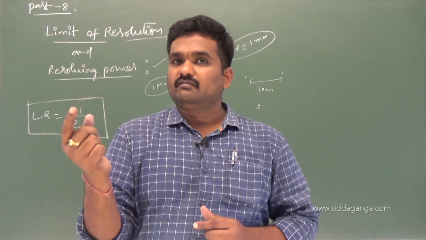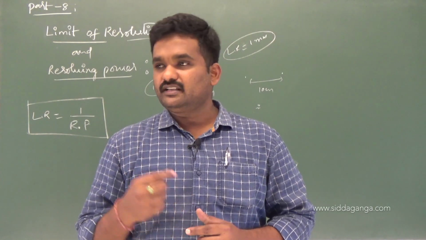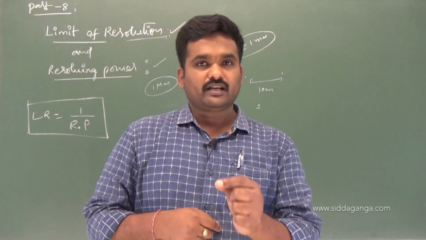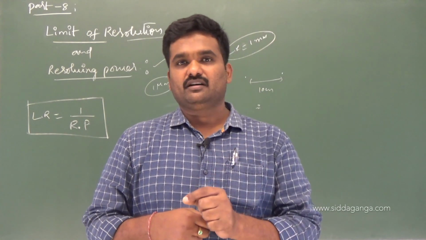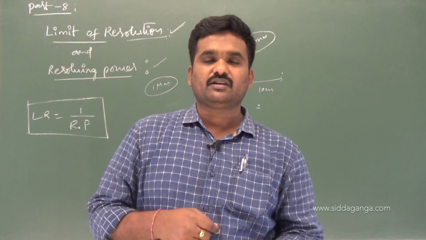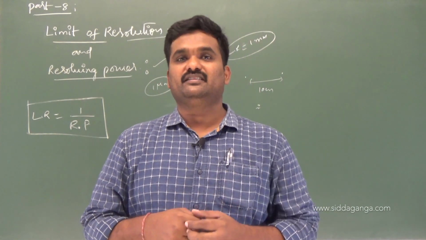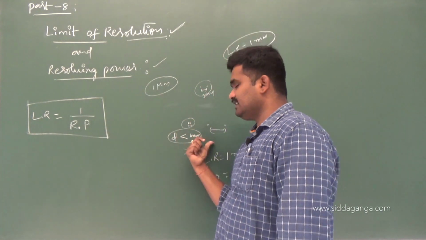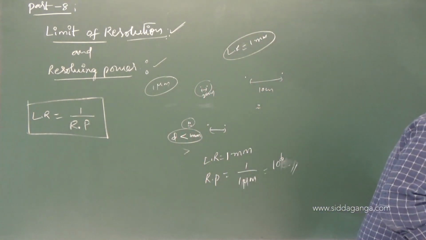What do you mean by resolving power as 1000? If you say resolving power 1000, it means that using that optical instrument, you can measure up to 1 by 1000th of a meter. 1 by 1000 means what? Millimeter. You can measure up to millimeter distance. So that is the meaning of limit of resolution and resolving power, which you have to remember.